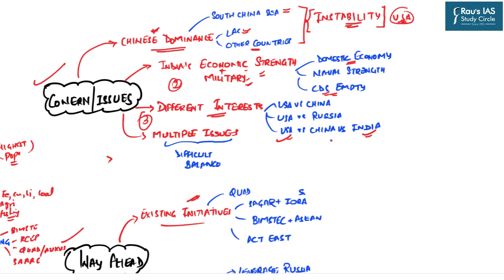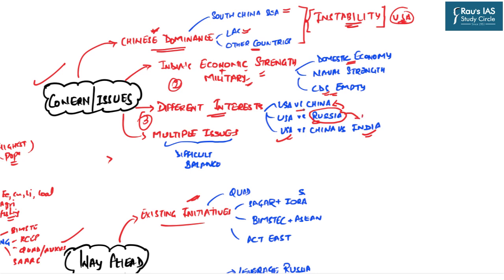But when it comes to dealing with Russia, there are divergent interests between the US and India. Similarly, there is also an issue between the US and Russia in this particular region, and Russia, despite the fact that it lies above this region, is still a dominant player because Russia has good relations with China on one hand and India on the other hand.